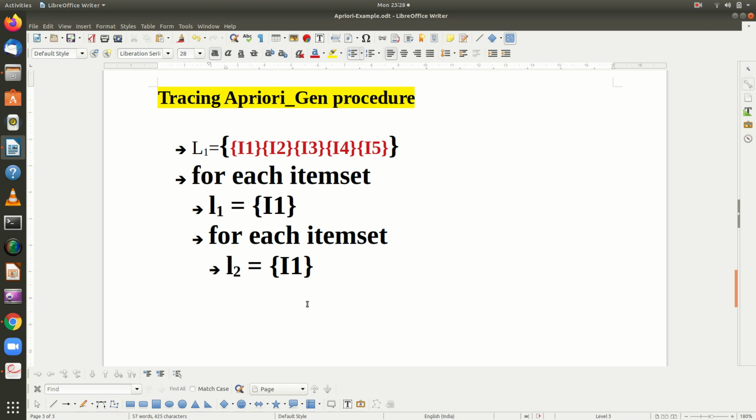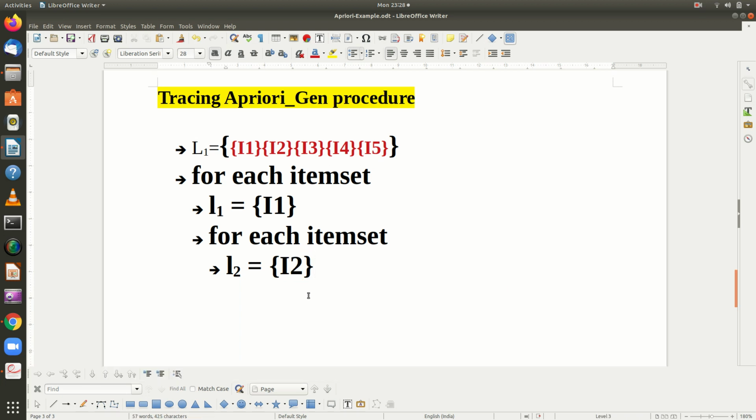They are compared, they are equal, but it does not have any second element, so we are not going to take it. The next time it is going to be I2. This for loop will be repeated, so it takes the second element, which will be I2.